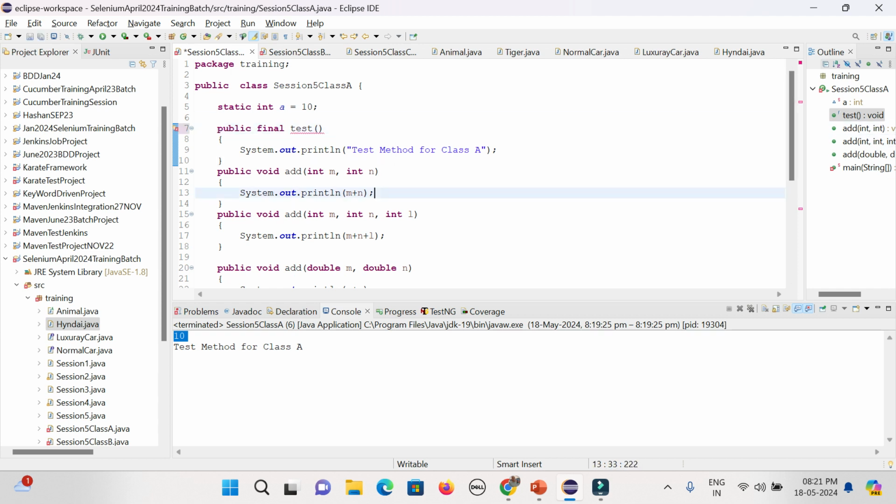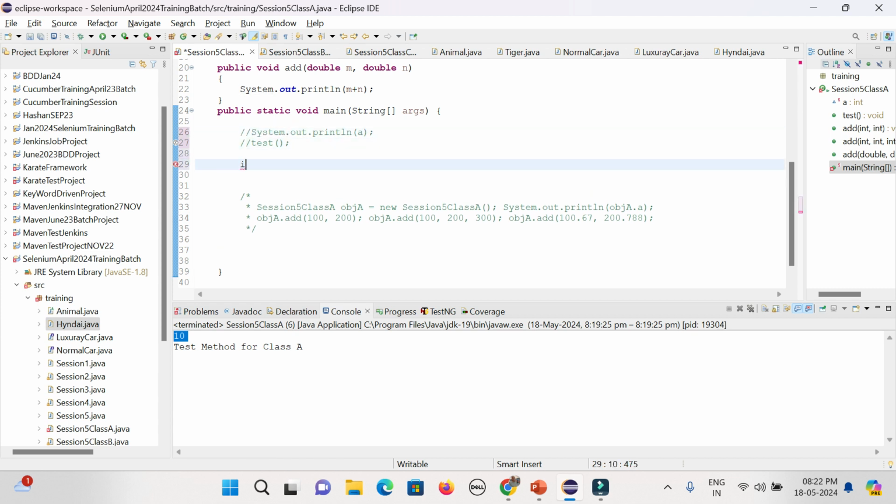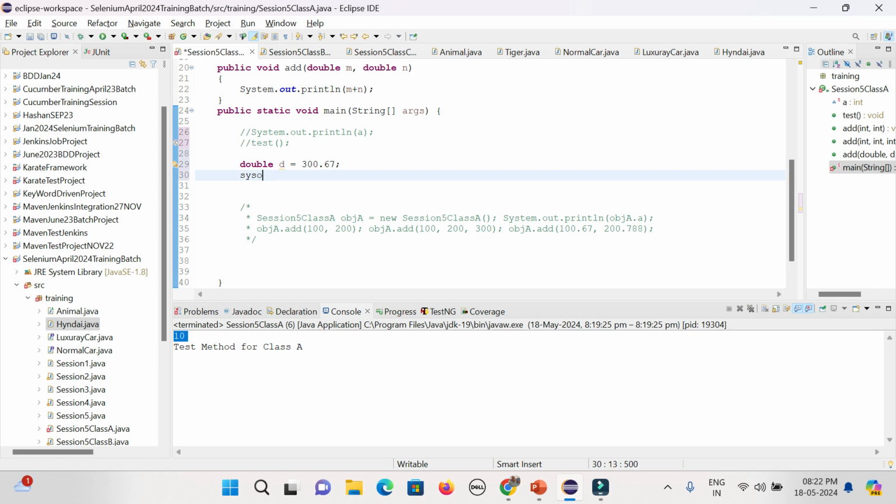And at the variable level, what can I do? Public void. Suppose I have defined one variable, say double d equal to 300 point something like that, and if I want to call it, I can do it, right?